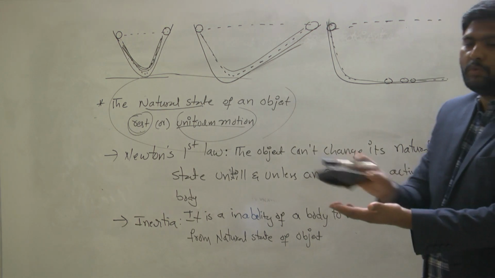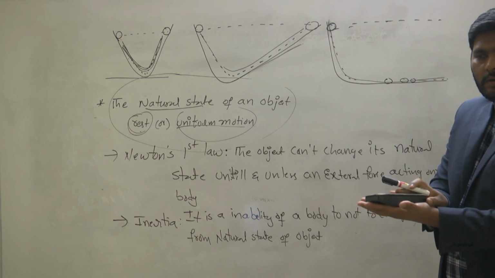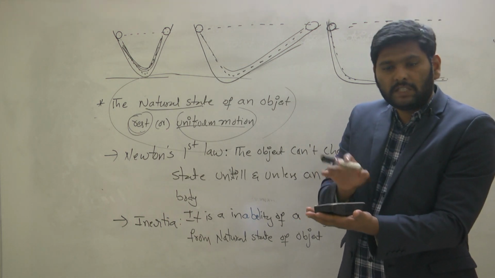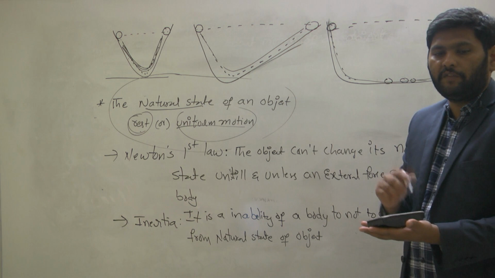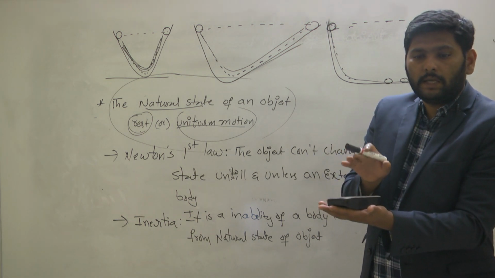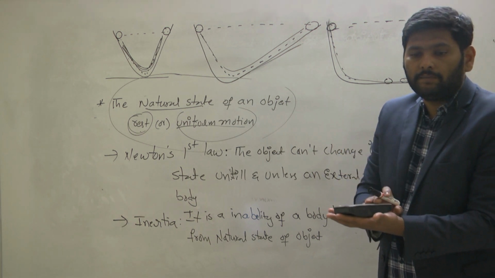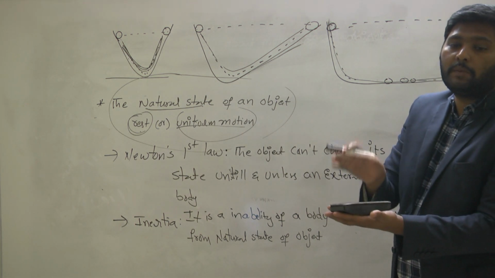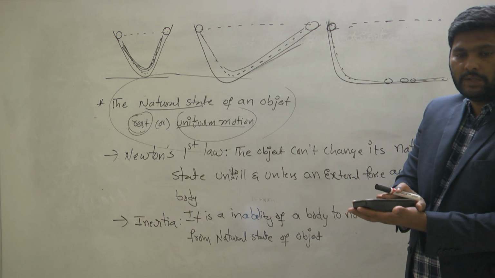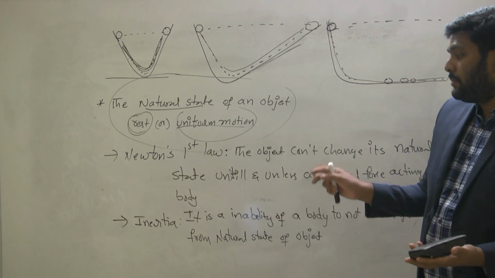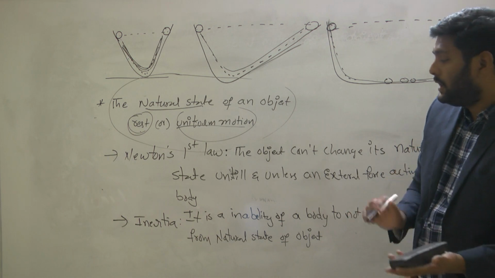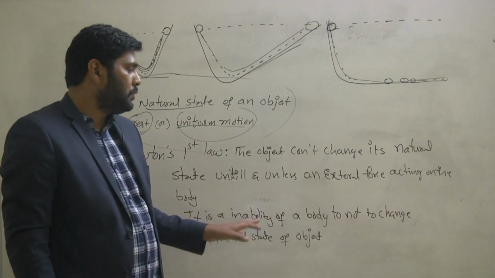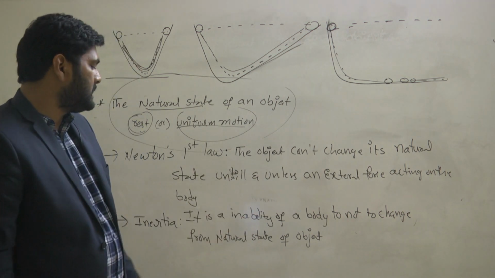Already the object is in motion. When the object is in motion, will it come to rest by itself without application of force? Will it come to its rest position? It will not come, since this also has an inability to change its motion by itself. So what is meant by inertia? The property is called what? Inertia. It's a property, an inability of a body to change from its natural state.